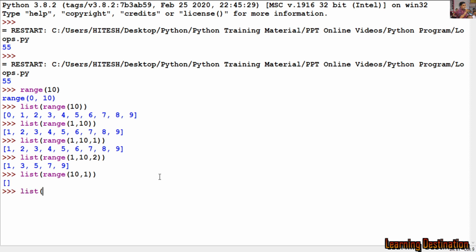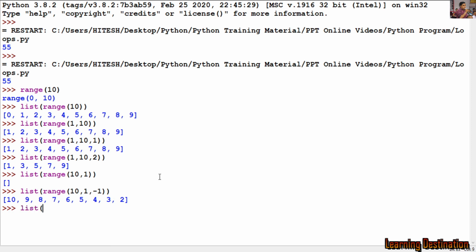So we will have to write list range 10 comma 1, and if you want to go in reverse direction, we will have to specify step as -1. So this time we will get 10 9 up to 2.